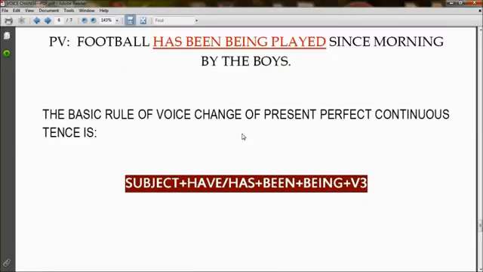The basic rule of voice change of present perfect continuous tense is a little complex, so you have to understand very clearly: subject followed by have or has. Again, I must say that have or has always depends on the subject. Then it is followed by been, then by being, and then the third form of a verb or past participle form of a verb.